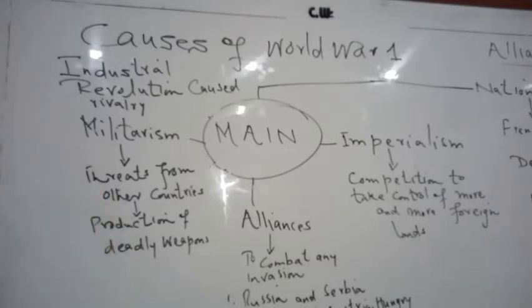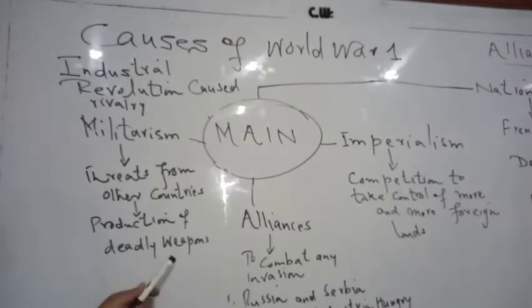So every country now felt threats from other countries, and they started the production of deadly weapons, so that in case of an invasion, in case of an attack by another country, or in case of their battles with other European nations on foreign land, they should have the most modern, sophisticated, deadly weapons to win the battles and to control the world. So due to militarism, the deadly weapons started, and then different countries started alliances,